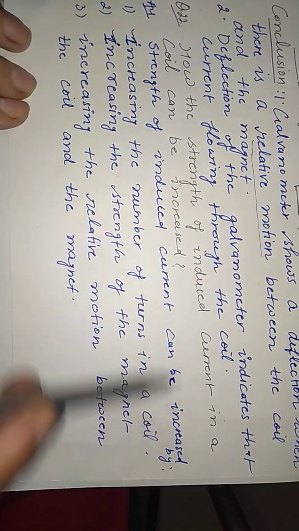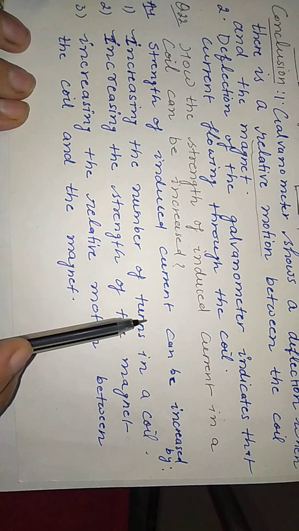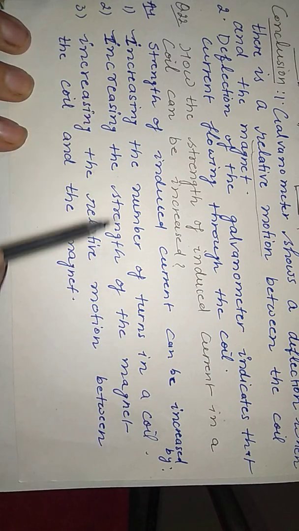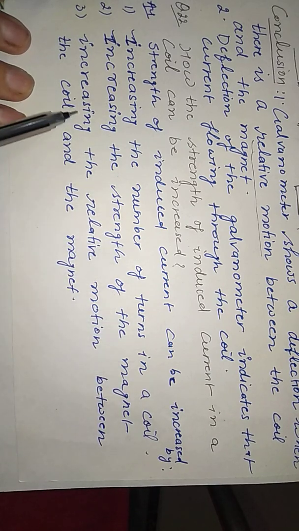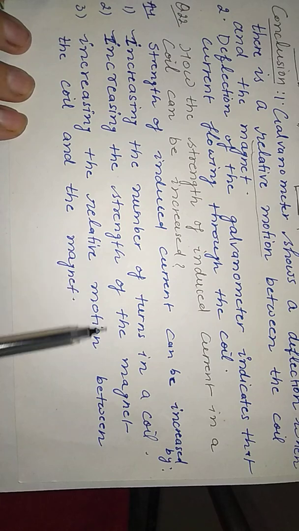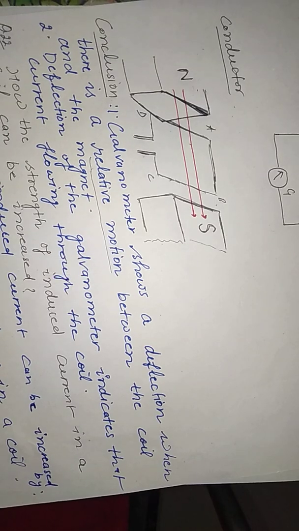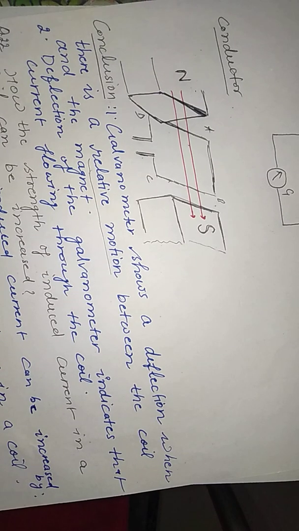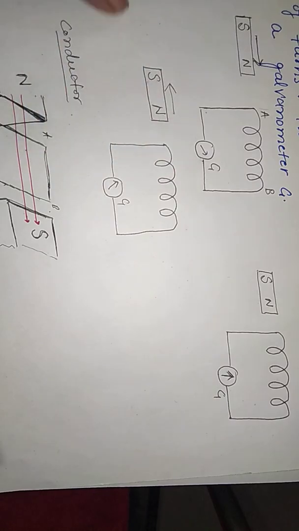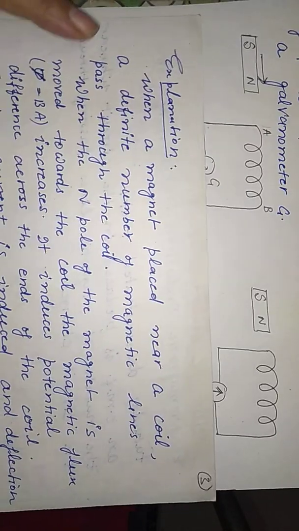The strength of induced current can be increased by increasing the number of turns in a coil, increasing the strength of the magnet, and increasing the relative motion between the coil and the magnet. Now the next: what is the explanation of this phenomenon that we have done here? So what is the explanation?